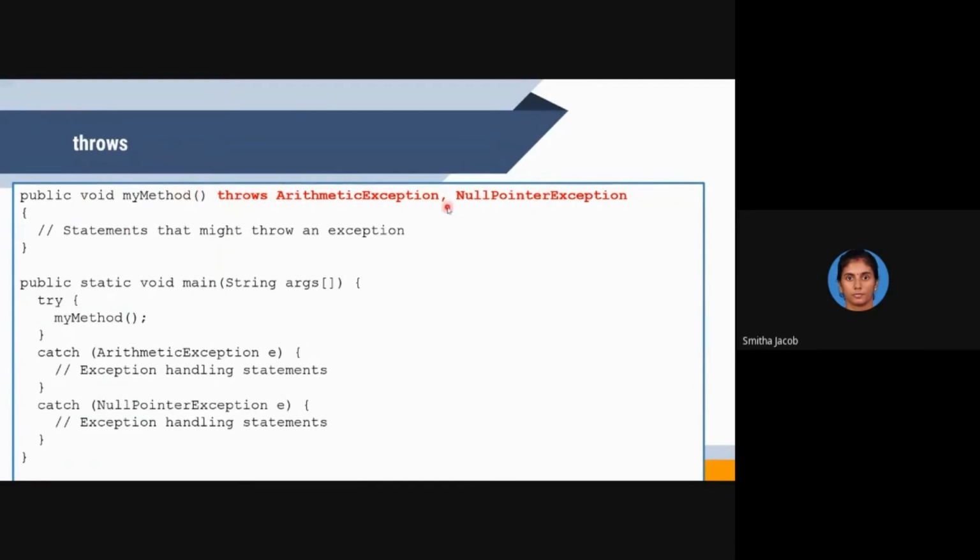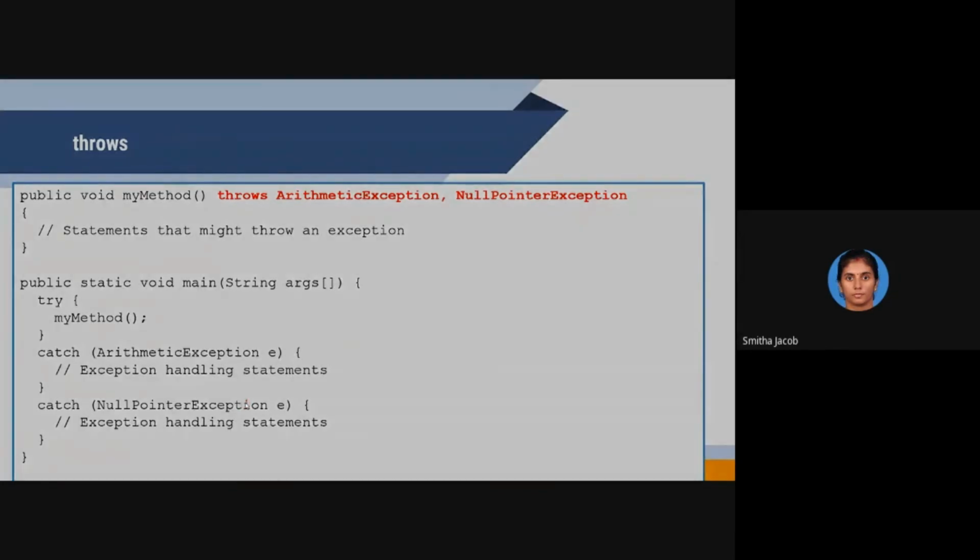So whenever any programmer, class or method calls myMethod, the call will be placed in a try-catch block. See, this try-catch block actually protects my method from these two types of exception.